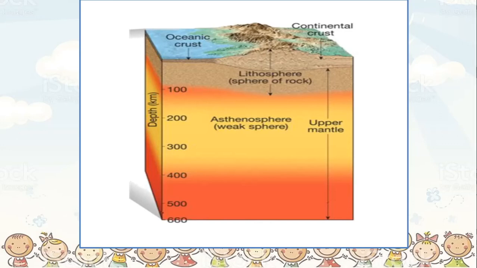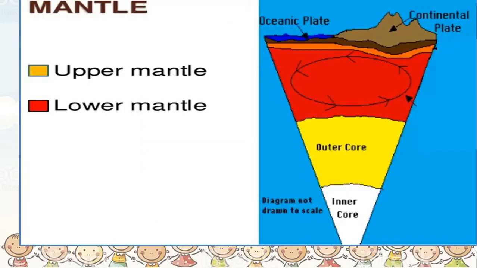This is one more image where you will be able to see the crust, the oceanic crust here on top, the crust below the oceans, and the continental crust here below the continents. Alright children, so this was about the crust. Now very quickly, we have less time left with us now. Let us look at the next two layers also.